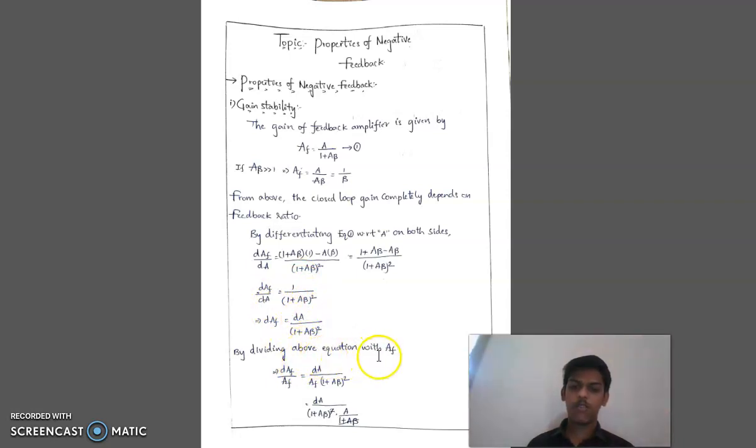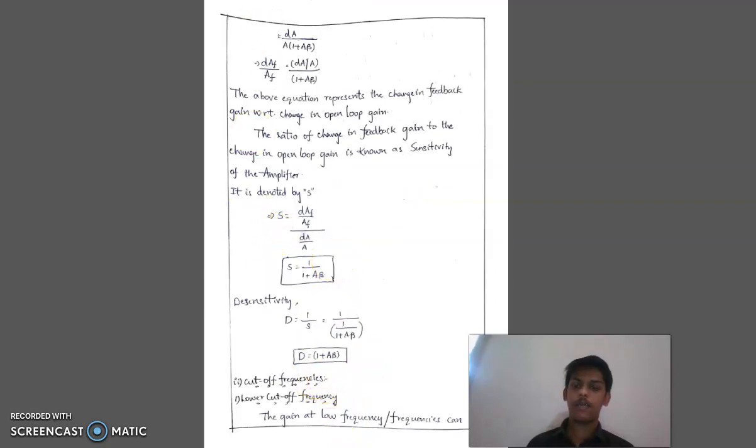By dividing the above equation with AF, dAF by AF is equal to dA by AF into (1 plus A beta) whole square. As we know, AF is equal to A by 1 plus A beta. Here 1 plus A beta cancels. It becomes dAF by AF is equal to dA by A into 1 by (1 plus A beta). The above equation represents the change in feedback gain with respect to the open loop gain.